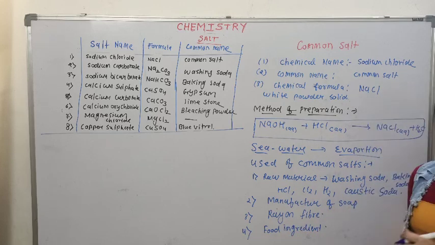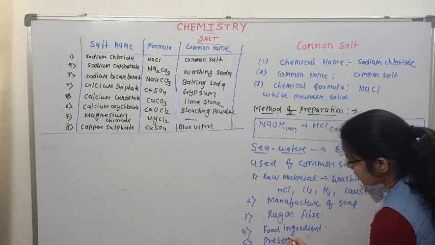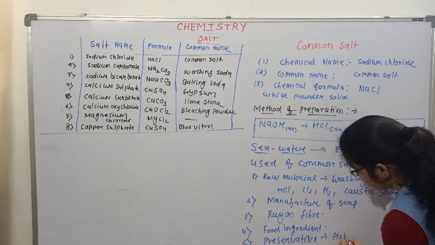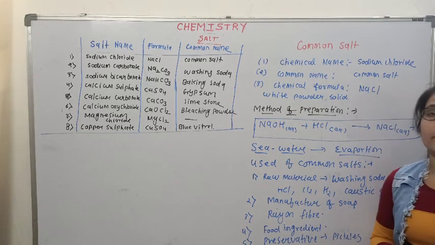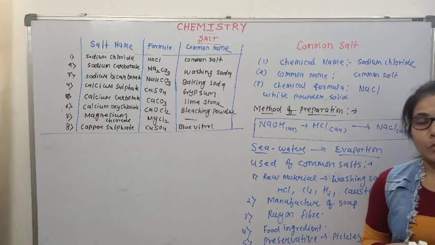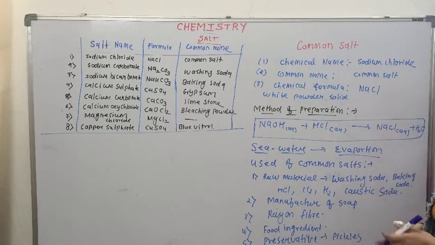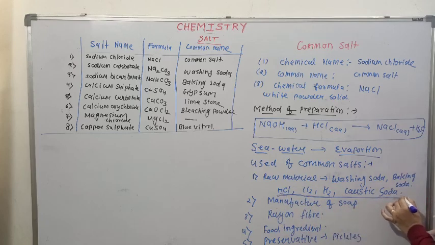It improves the food flavor. Okay, it is used as preservative for pickles and sauces. Okay, so this is also used for melting of ice in cold countries. So these are the uses of common salt. Now from common salts we can obtain these many products. So we'll discuss about this.